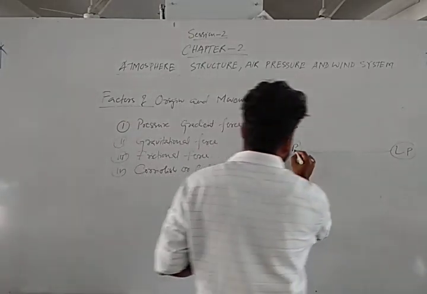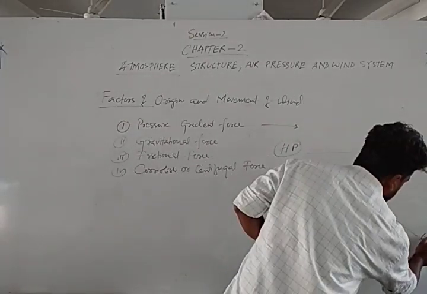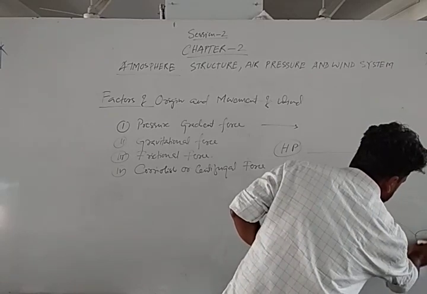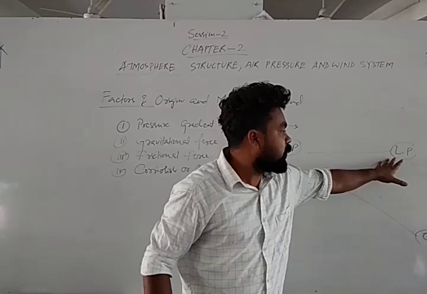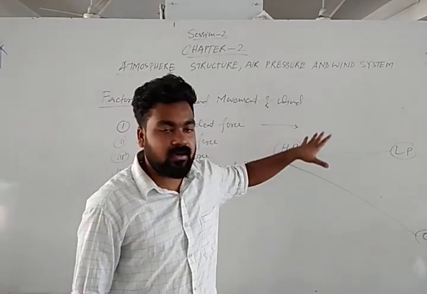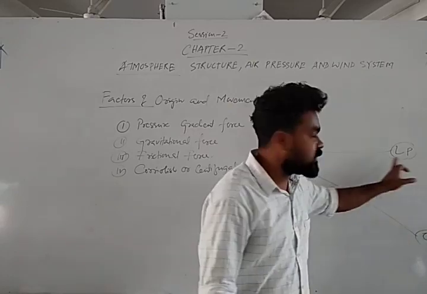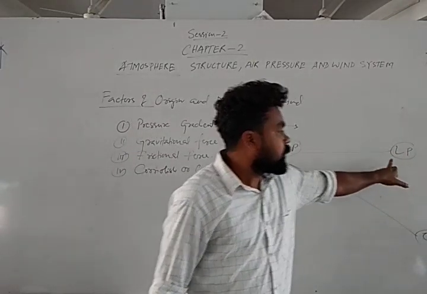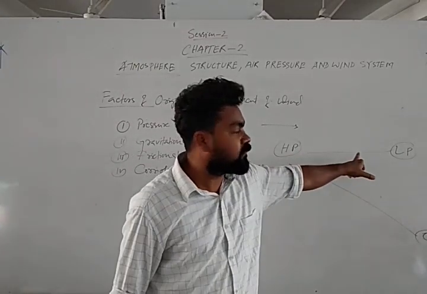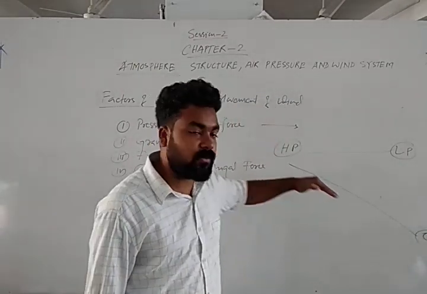Suppose wind is moving from a high pressure to a low pressure region, and again wind is moving from this high pressure to low pressure region. Then what will happen? Here, in these two points, the distance is less compared to this region, and here the distance is more. If the distance is low, the pressure gradient force will be high. If the distance is high, the pressure gradient force will be low.